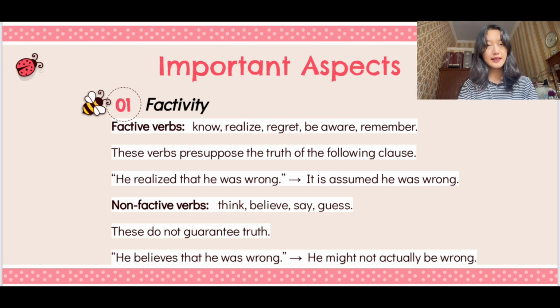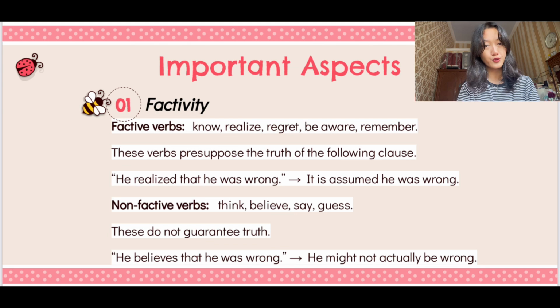Non-factive verbs like think, believe, say, guess. These do not guarantee the truth. For example, "he believed that he was wrong." It is assumed that he might not actually be wrong.